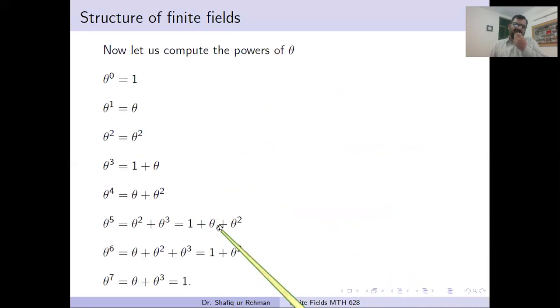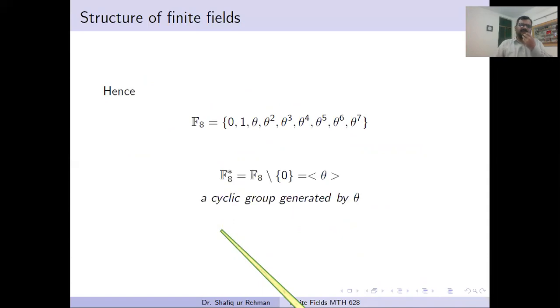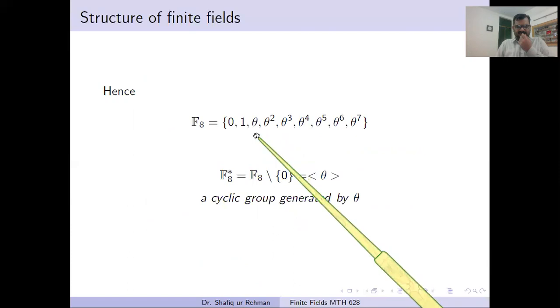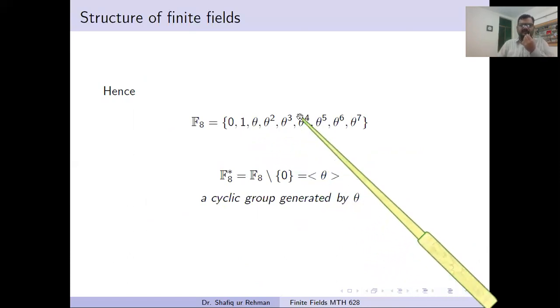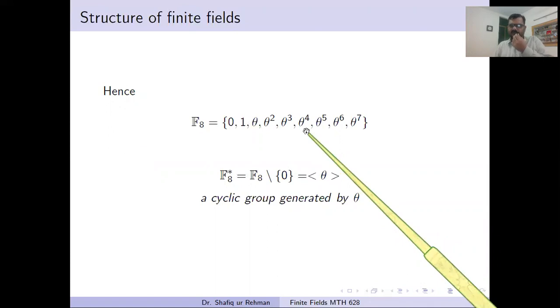So next, I request you, I insist that you take some more examples and try to see what happens. Can we do the same trick with other examples? Maybe in other examples, they cannot be written as powers of theta, but maybe we can find some other element instead of theta, and we can change its label. We can denote that element by alpha or beta, and that becomes the generator. But it is true that for finite fields, if we remove 0 from it, the group will always become a cyclic group.